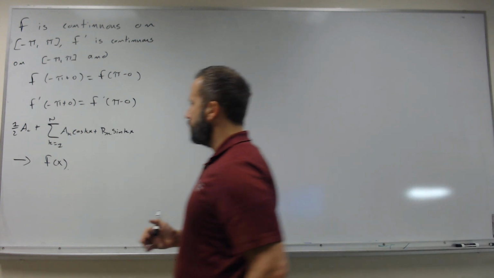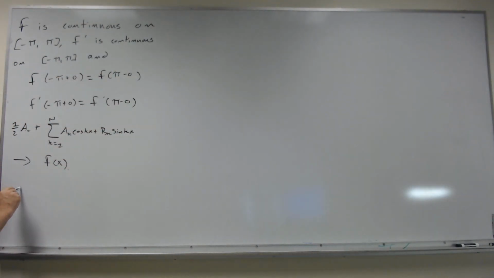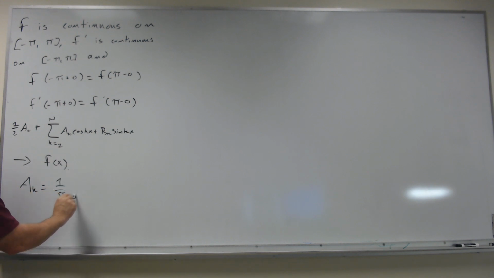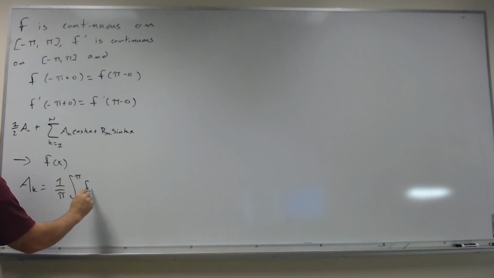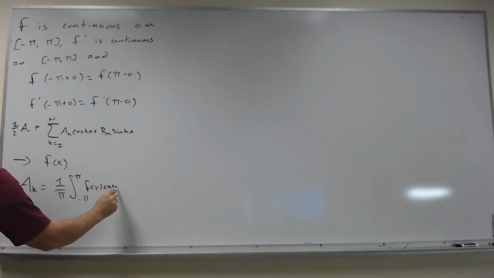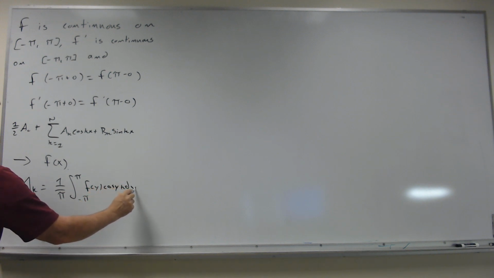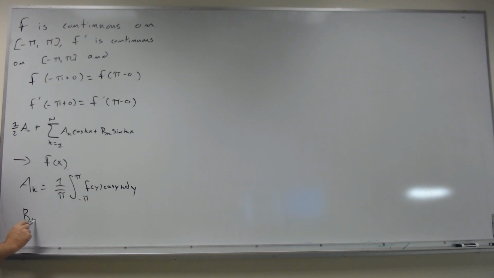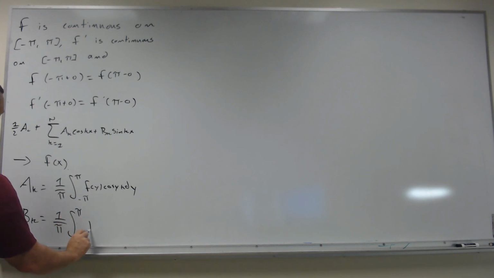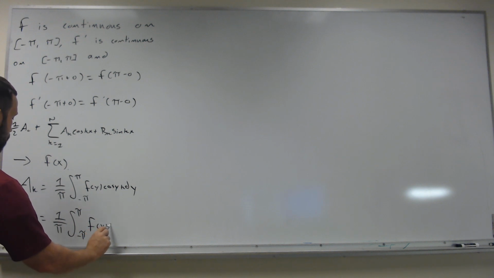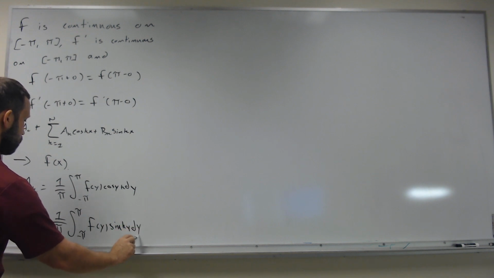Well, remember that our formulas for a_k are as follows. a_k is equal to 1 over pi times the integral from minus pi to pi of f of y cosine ky dy, and then b_k is similar, except with a sine instead of a cosine: the integral from minus pi to pi of f of y sine ky dy.